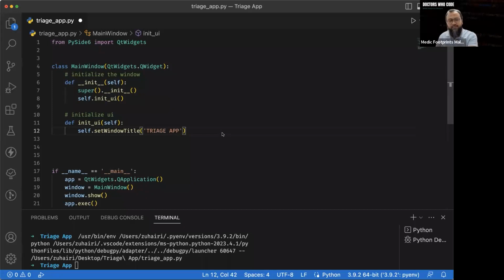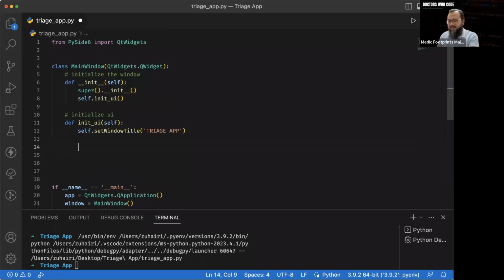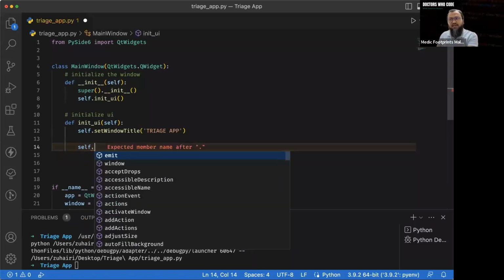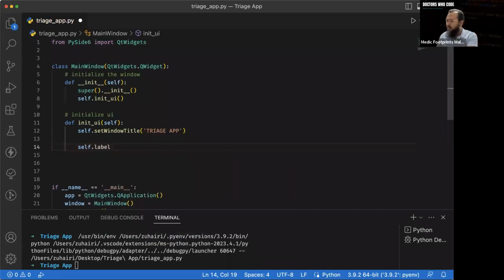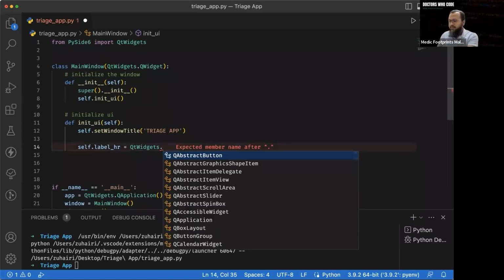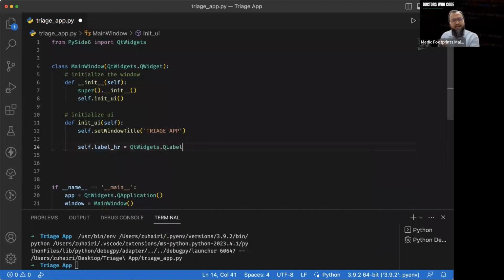So now, inside this initialized UI, what we're going to do is all the labels. First, self.label_heart_rate equals QtWidgets.QLabel. A label is simply a text that displays something on the screen, just some sort of text there. We're going to say here, enter the heart rate.